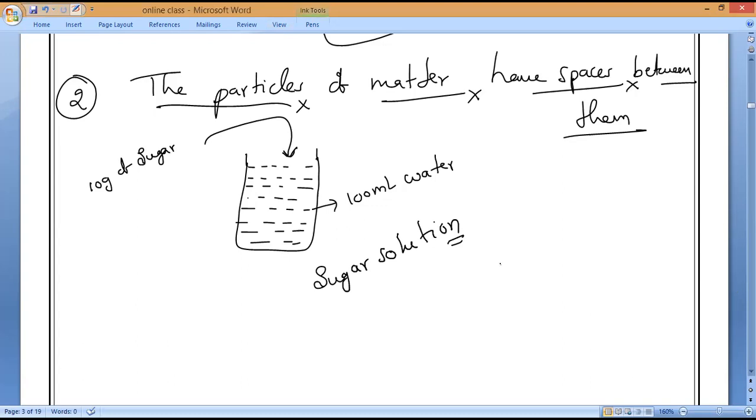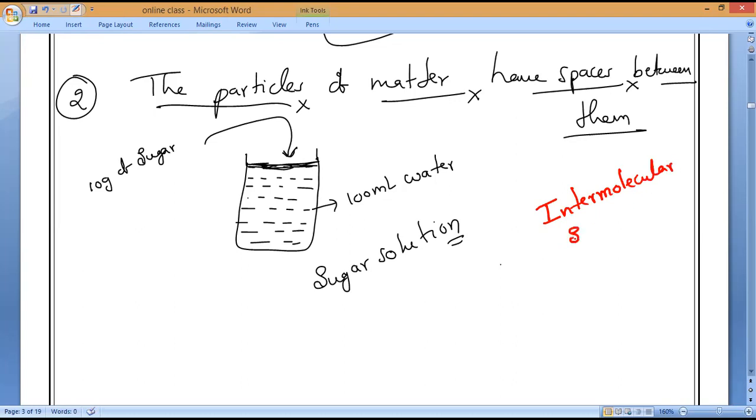Sir, because liquids have moderate space between them. Very good. So that is why you are not seeing any increment in the level of water, because particles of liquid have spaces. What are these spaces called? Yesterday also I told you. Intermolecular spaces. Clear, everybody?